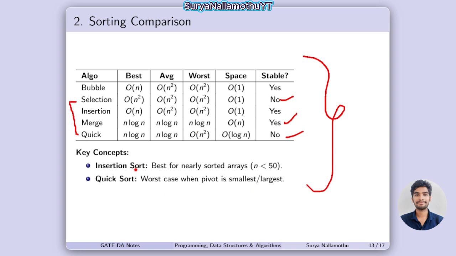Insertion sort is best for nearly sorted arrays. If the n value is less than 50, it is best to use it for nearly sorted arrays. For quick sort, the worst case can occur with the smallest or largest element as pivot. You need to remember this point also.